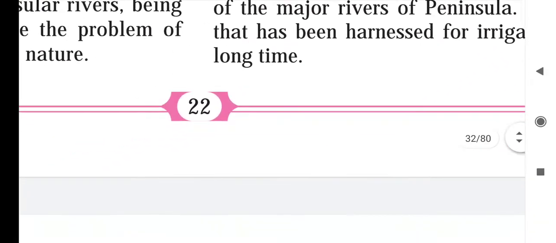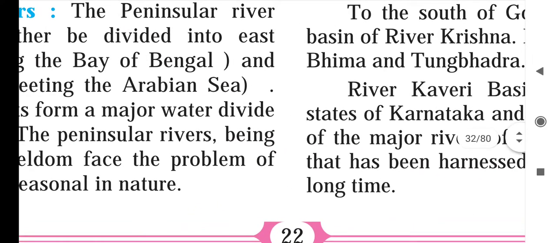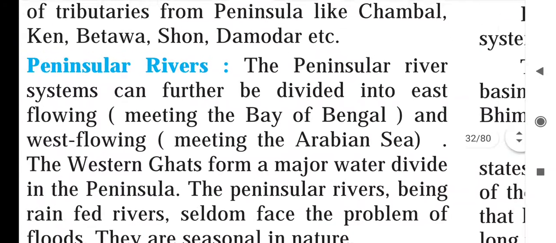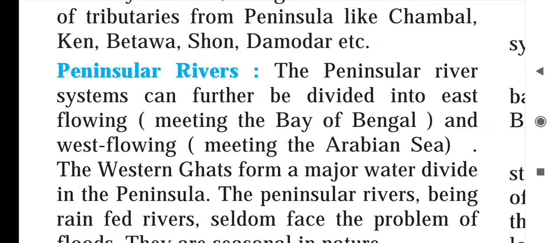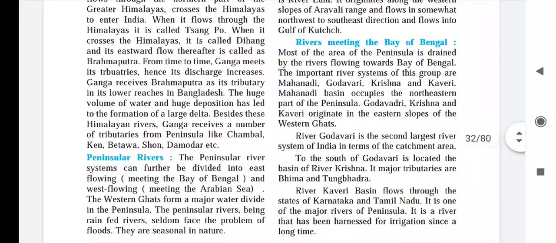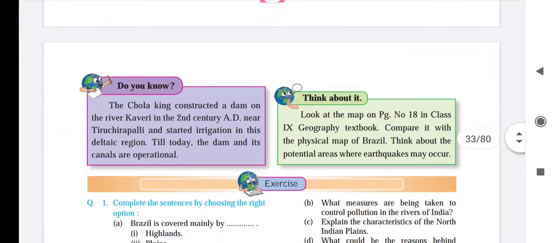So here our river drainage system in India is completed. We have seen Himalayan rivers and peninsular rivers. Again, peninsular rivers are divided into two, west flowing rivers and east flowing rivers. We have studied tributaries, and we have seen the rivers meeting the Bay of Bengal. In this way, we have completed our chapter number 3.